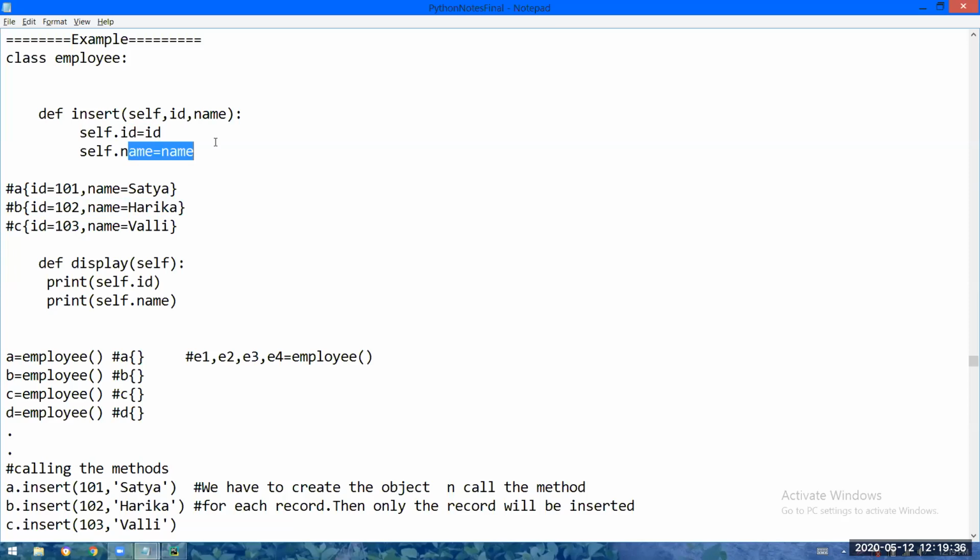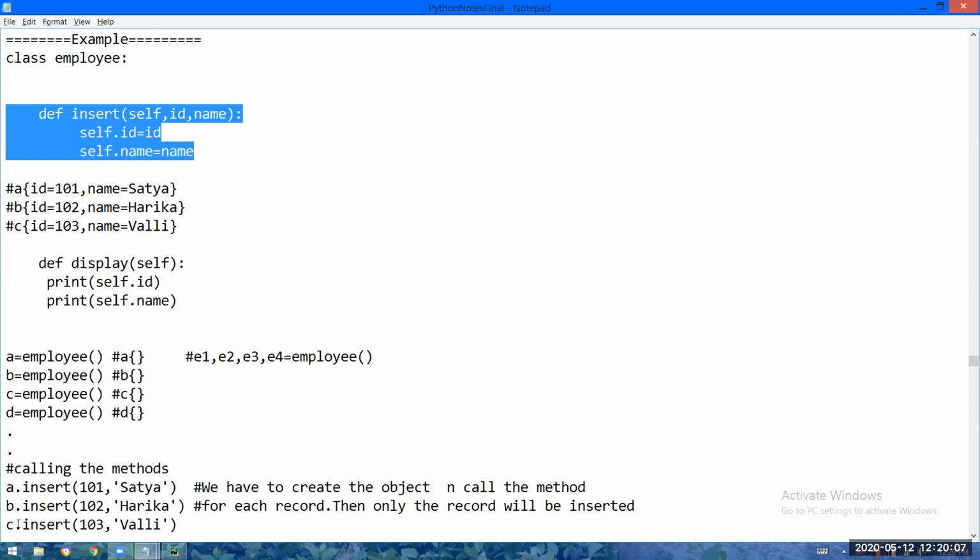So like that, if I want to initialize the data of 50 employees, can anybody tell me how many times this method has to be called? 50 times. Yeah, if I have to initialize the data of 50 students or 50 employees, 50 times I have to call this method. With each and every object I have to call. If I define the method, that is not sufficient. If we call it, then only it will be executed.